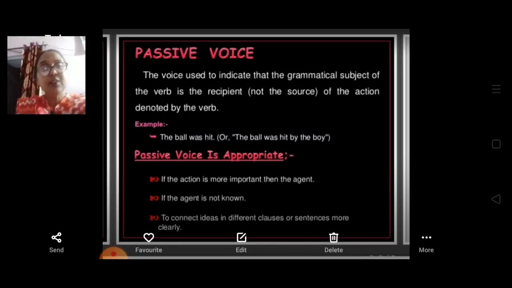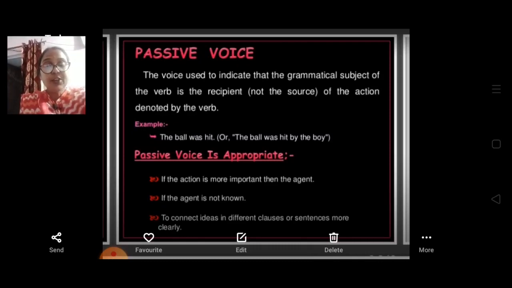As I told you, a transitive verb always has an object: subject, verb and an object. So we should always remember that there is a zigzag formation.